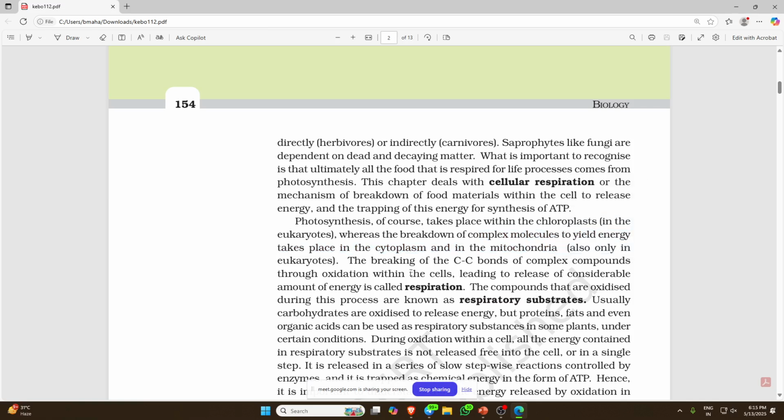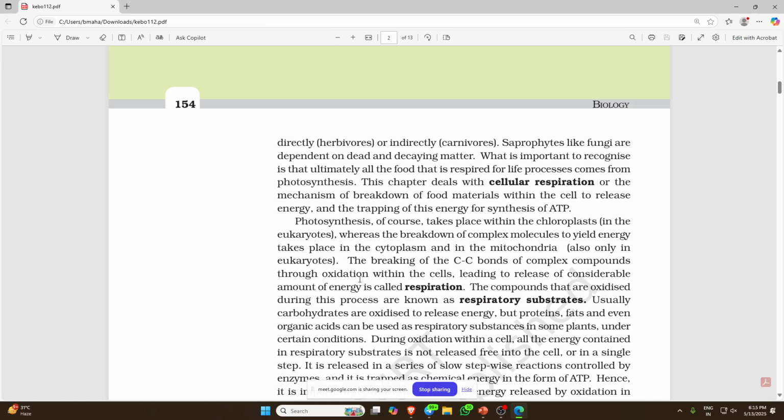The breaking of carbon-carbon bonds of a complex compound through oxidation within the cell, leading to the release of a considerable amount of energy, is called respiration. This is the scientific definition: breaking down carbon-carbon bonds means breaking down glucose, C6H12O6. The bonds of this complex compound are broken through oxidation.